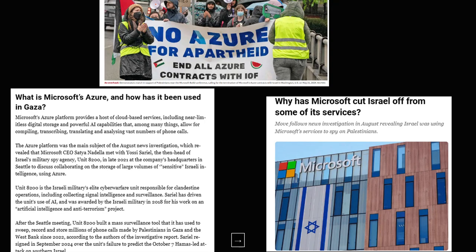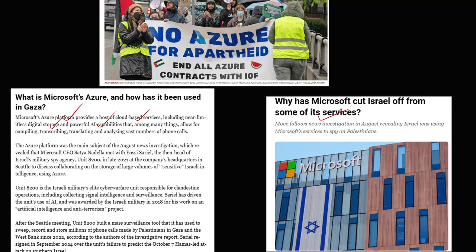guys, recently there were some controversies around Israel Defense Forces' use of Microsoft Azure services. Recently Microsoft has cut Israel off from its Azure services because there were allegations that Israel is using the Azure platform, which provides a host of cloud-based services including near limitless digital storage and powerful AI capabilities which can help in monitoring phone calls.